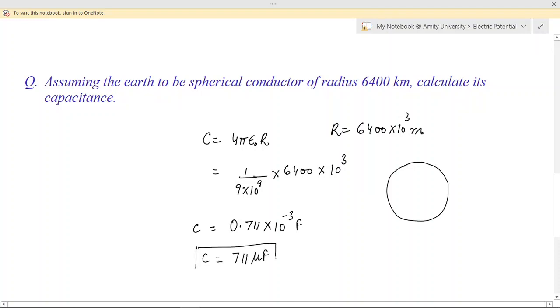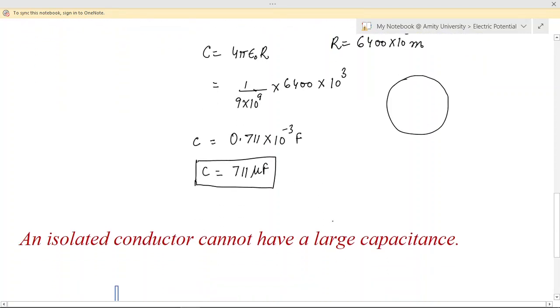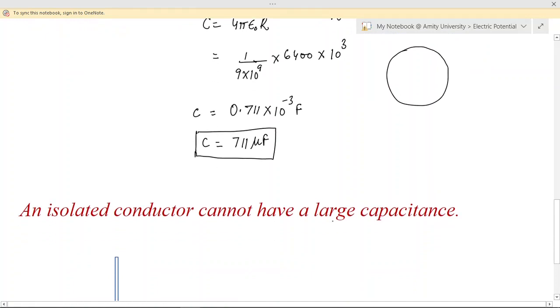So in normal practice, for practical requirements, we generally have capacitors with capacitances in microfarads or picofarads, right? From here we also get an idea that an isolated conductor cannot have a large capacitance. As we see, even an isolated Earth, which is a huge conductor, has such a small capacitance. So practically, when we design a device which we name a capacitor, the purpose of this capacitor will be to hold the charge, to hold the electrical energy. Then our aim will be to design such a device which will have the maximum efficiency.